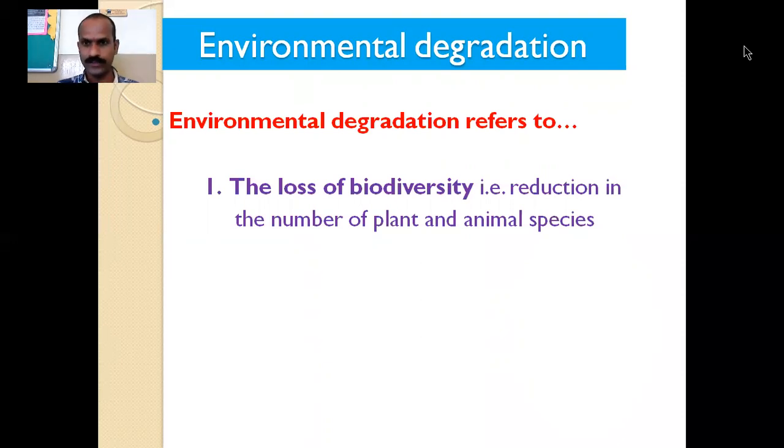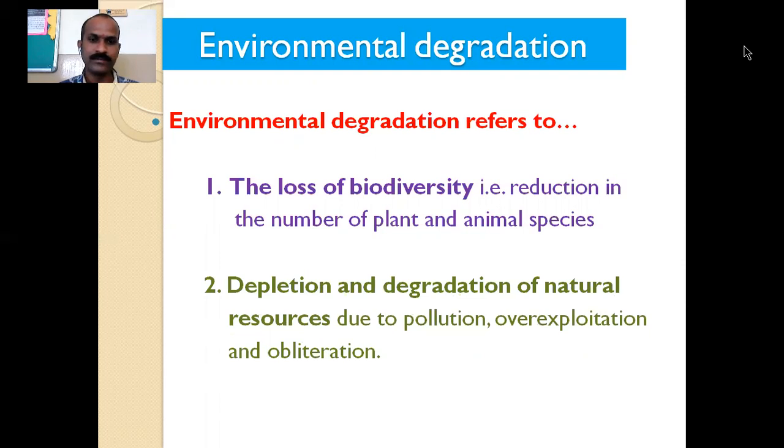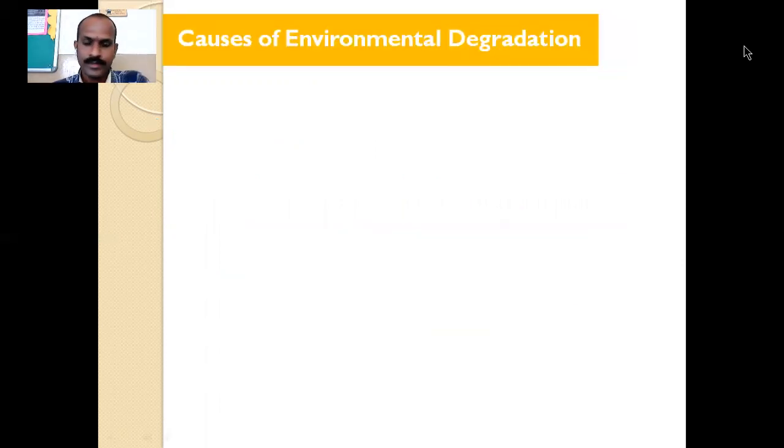That is reduced. It means what? The number of plant and animal species are reduced. Nowadays we can see that the number of tigers is being reduced. So it is a question whether in future generations they can see the tigers or may not. Okay, so the reduction of animals and plants, and depletion and degradation of natural resources, is done by human activities.